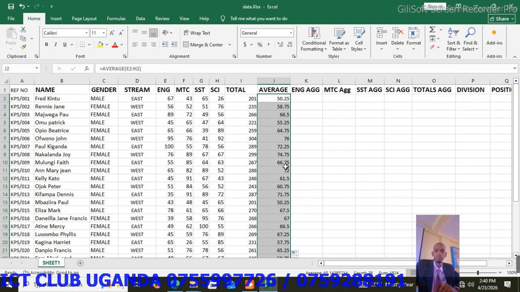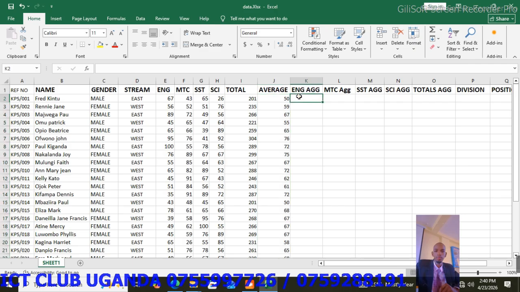You can round off to the nearest whole number by clicking on the number group. There is decrease decimal here, so you can round off to the nearest whole number. After that, make sure you are saving with Ctrl S to avoid losing your data in case of power loss. So come in English